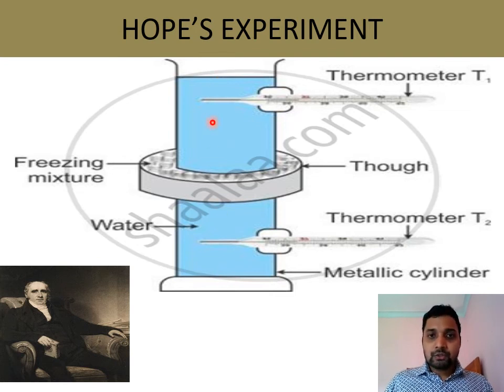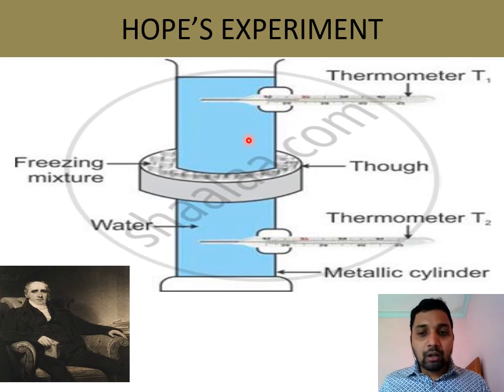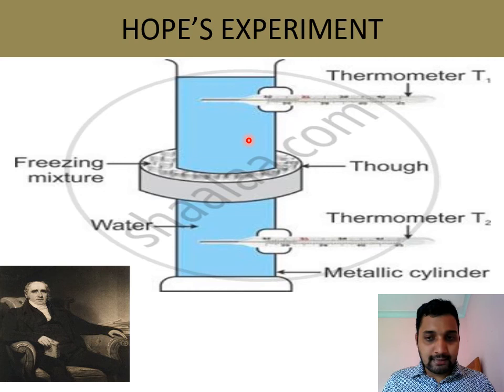So the water from down is going up, and to take that place, upper water will come down. So the upper thermometer reading will change. Before, it was at room temperature, now the temperature in the first thermometer will gradually change, and it will come from room temperature to 0 degrees Celsius.